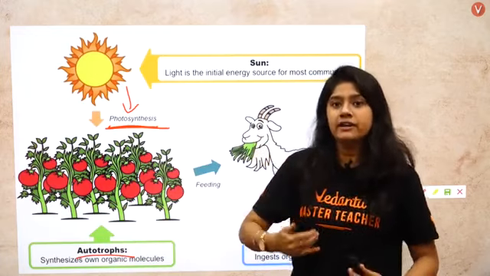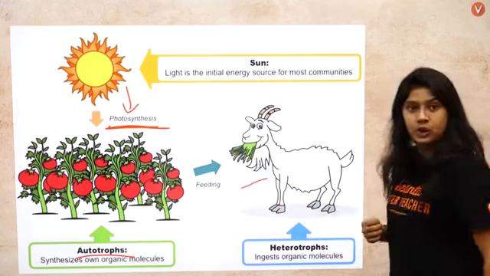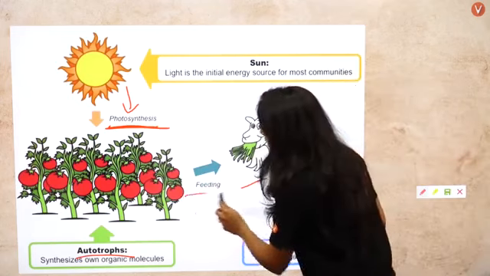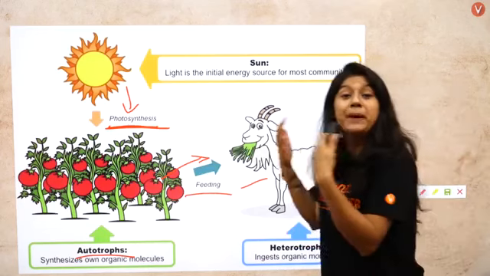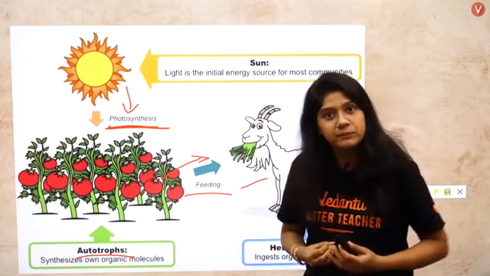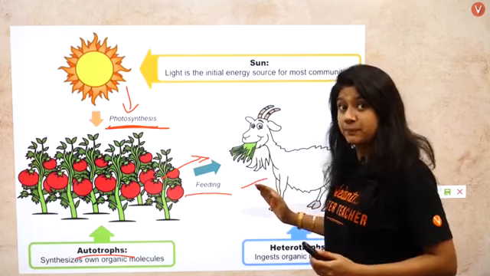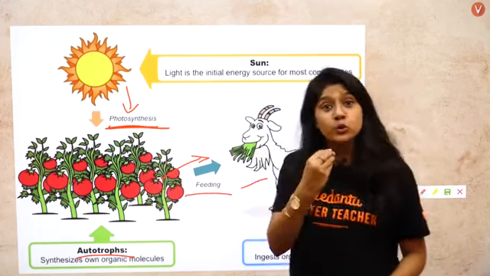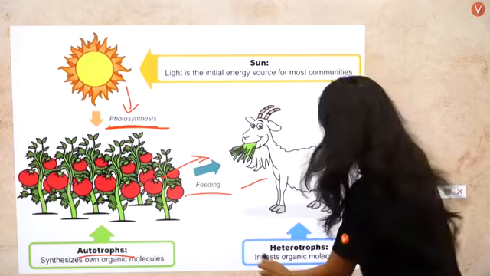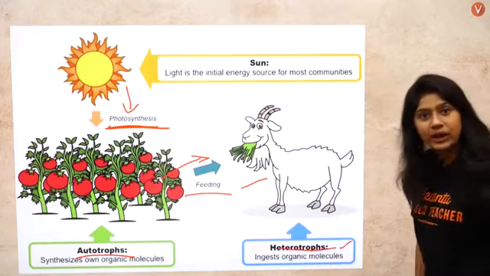On the other hand, we have animals, which basically feed on these plants, which are dependent on the plants for food. This particular type of organisms which are dependent on the plants for their food are called heterotrophs.